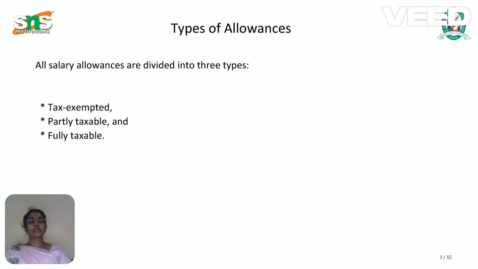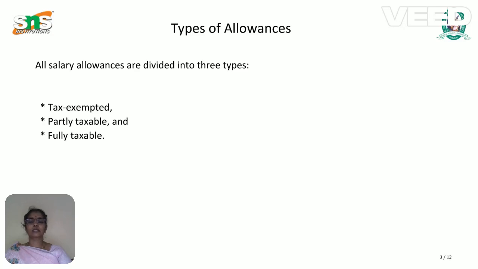So what are the types of allowances? We are going to categorize them into three concepts. First, allowances that come under tax exempted. Second, partly taxable. And third, fully taxable.